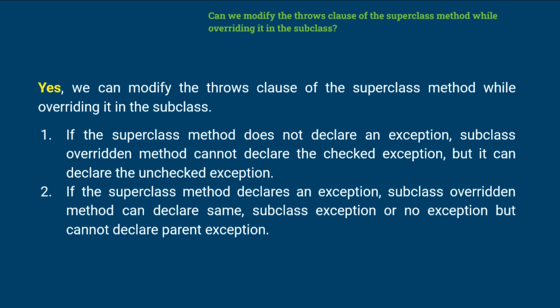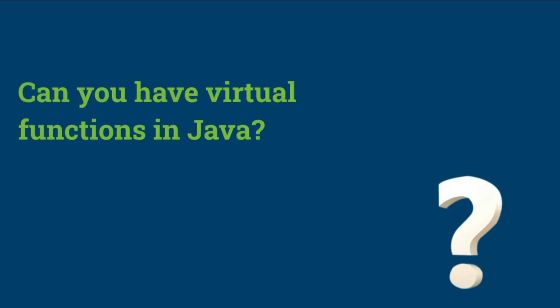First, if the superclass method does not declare an exception, subclass overridden method cannot declare the checked exception, but it can declare the unchecked exception. Second, if the superclass method declares an exception, subclass overridden method can declare same, subclass exception or no exception but cannot declare parent exception. Next question, can you have virtual functions in Java?